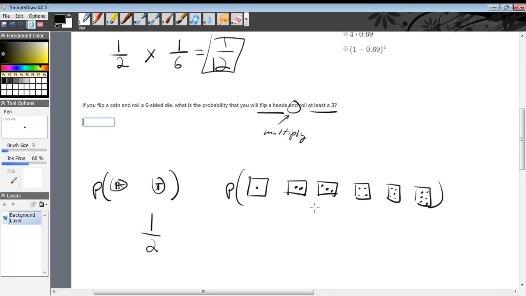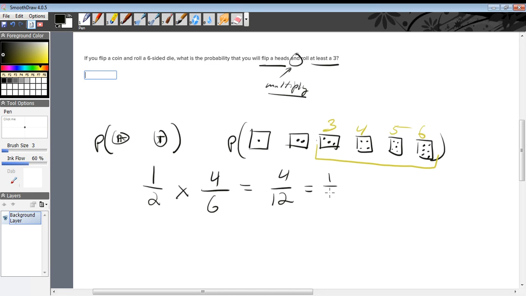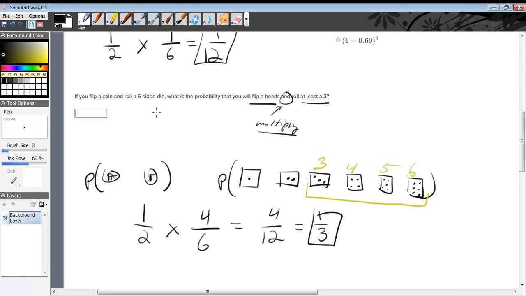And the probability of rolling at least a 3: it can be 3 or greater, so 3, 4, 5, or 6. So there's a total of 4 sides out of 6. Multiply straight across because of the word and, and that's 4 over 12, which reduces to 1/3. So we can put in 1/3 here.